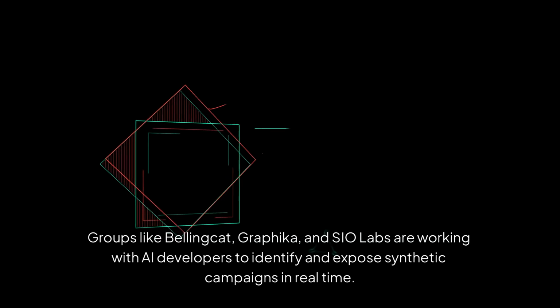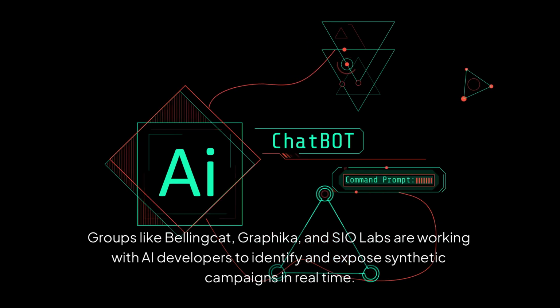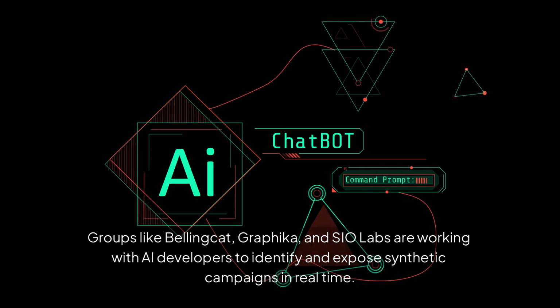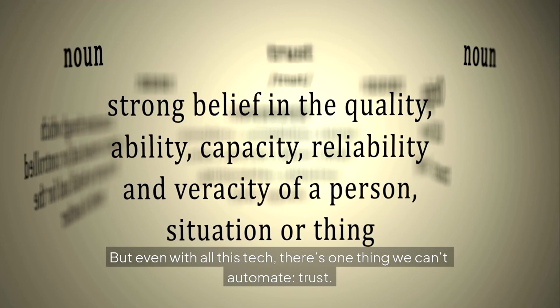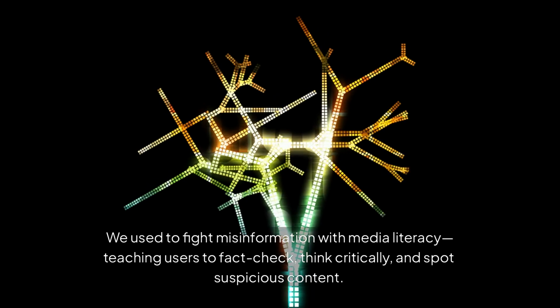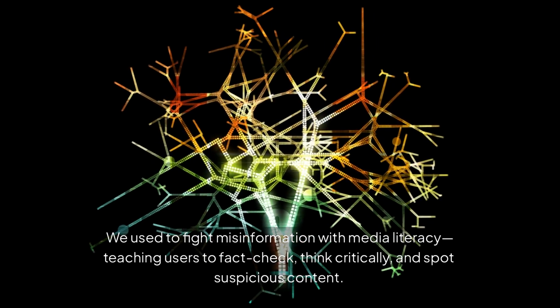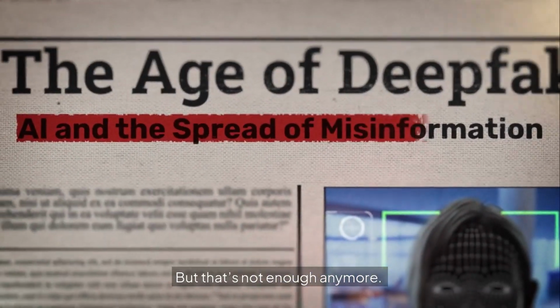Groups like Bellingcat, Graphika, and SEO Labs are working with AI developers to identify and expose synthetic campaigns in real time. But even with all this tech, there's one thing we can't automate: trust. We used to fight misinformation with media literacy, teaching users to fact-check, think critically, and spot suspicious content. But that's not enough anymore.